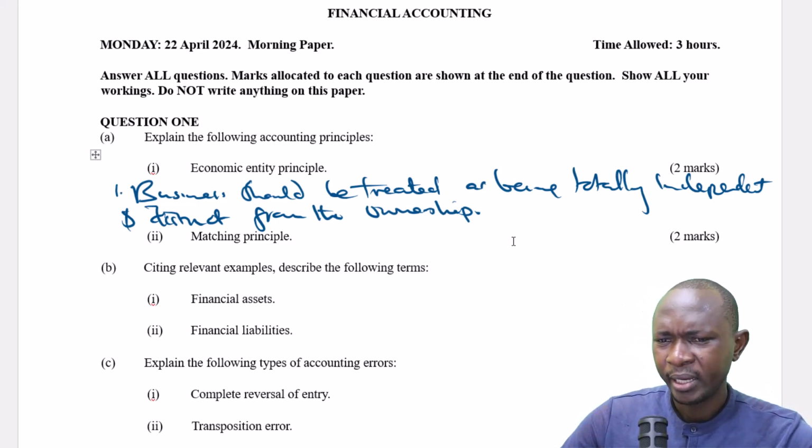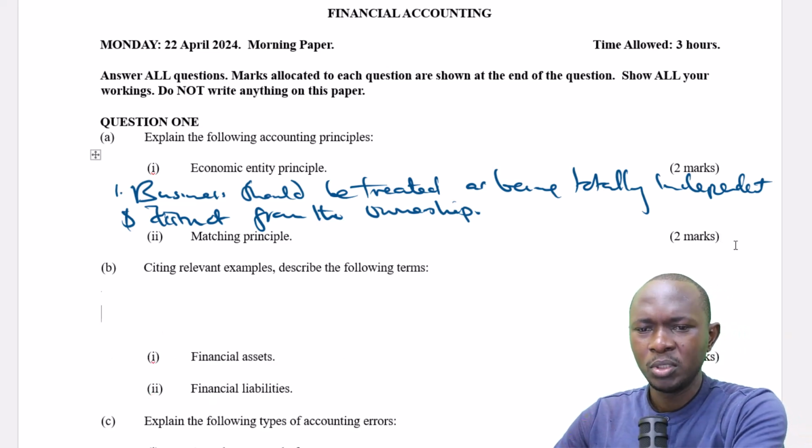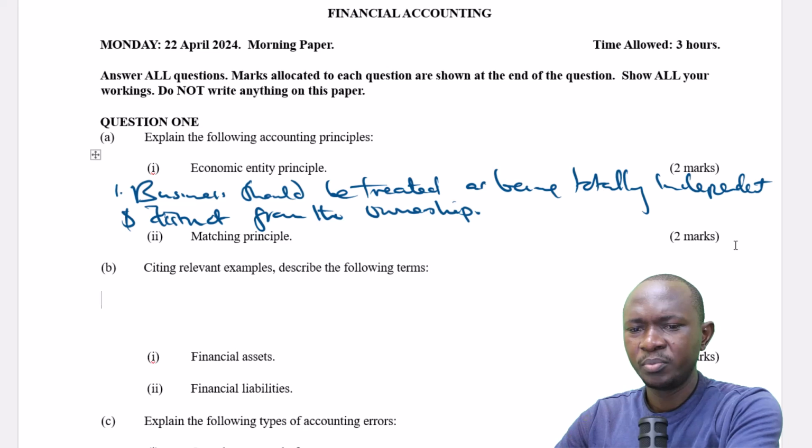Then the second one, matching principle. What is very important about the matching principle?